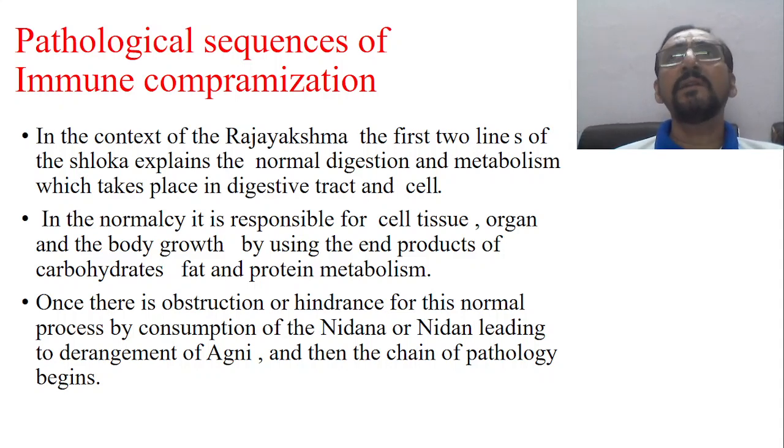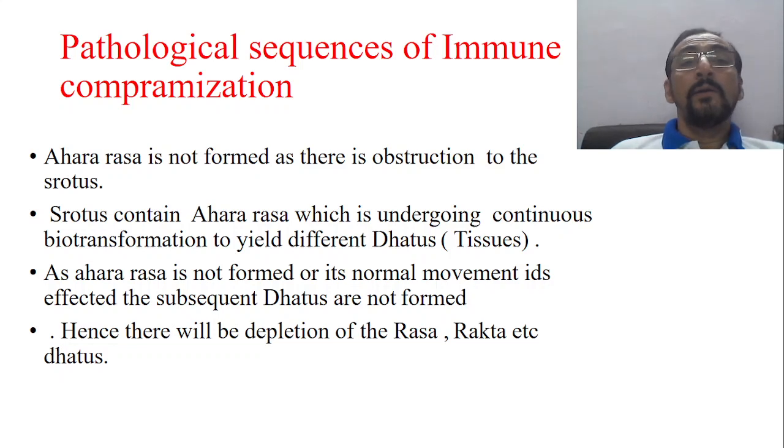Ultimately, what happens? Raktadinancha Sankshiyat. There is no formation of the Raktadi Dhatus, the bodily tissues. Dhatu Ushmana Apachayat: there will also be disturbance of the cellular metabolism. Dhatu Ushmana Apachayat, and that itself in the long term leads to Rajayakshama Pravartate.